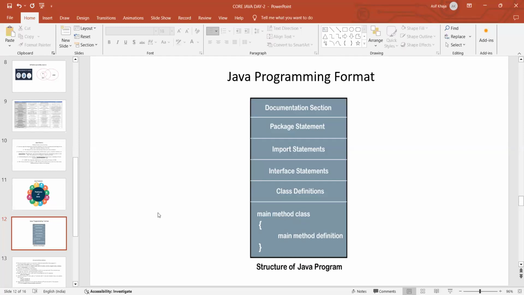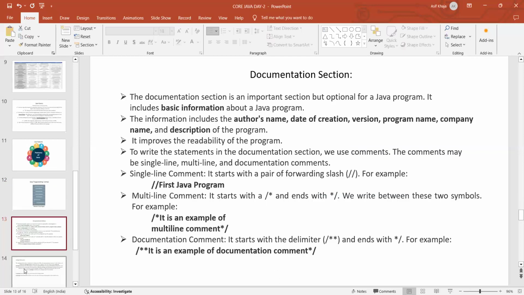After that, we import that package in the import statement. After that, if you want to create any interface, we create it in the interface statement. After that, we write the class definition, meaning we create the class at this level. After that, we write the main method. This is the Java programming format.